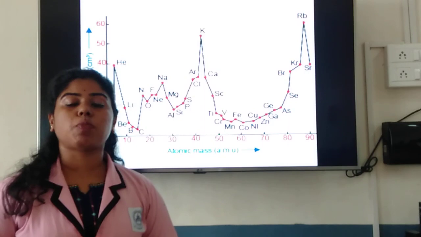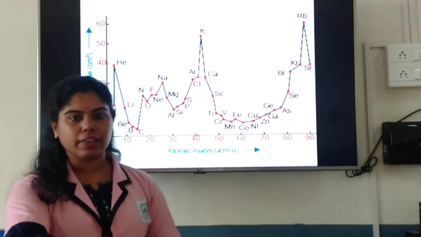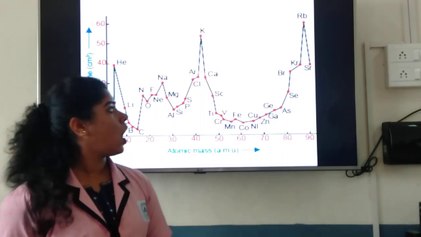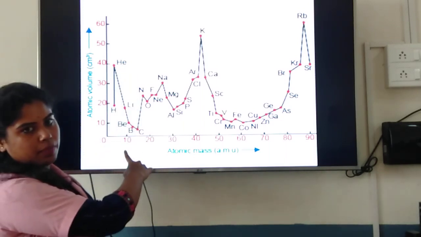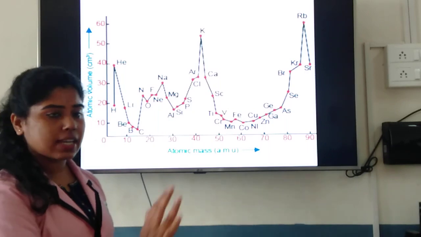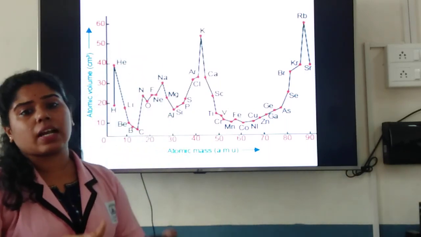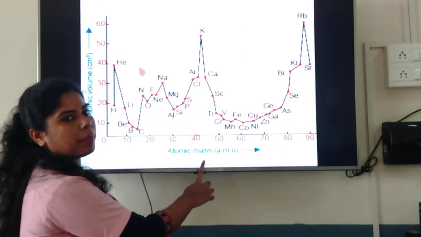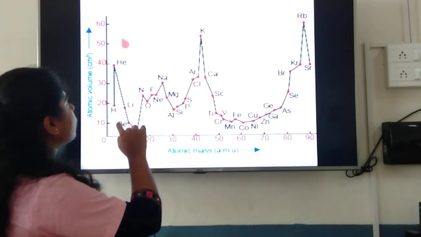Then we had the Lothar Meyer's plot of graph. So what does Lothar Meyer do? During the time of Mendeleev itself, what does Lothar Meyer do? He does a plot of graph wherein he takes the atomic volume as a parameter, okay, and compares it with atomic mass. Same way, just like he has atomic volume, same way he had taken melting point, same way he had taken boiling point. So with these parameters, he had actually compared it with atomic mass. So what does he find when he does this graph?